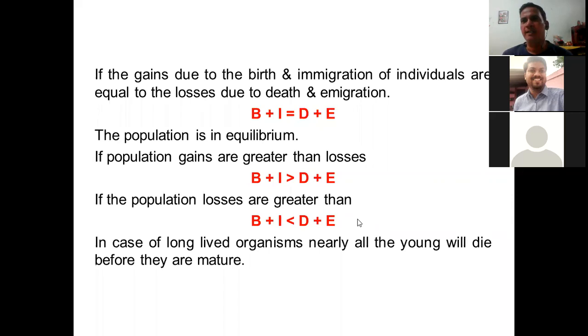So it means what? That the population will go down. Now, let's say in case of long-lived organisms, nearly all the young will die before they are mature. So nowadays, you might have heard about India that we are the youngest nation, or we have a huge number of people who are young. So we are one of the youngest nations in the world. So what does it mean? It means that the young population is more in India as compared to other countries.